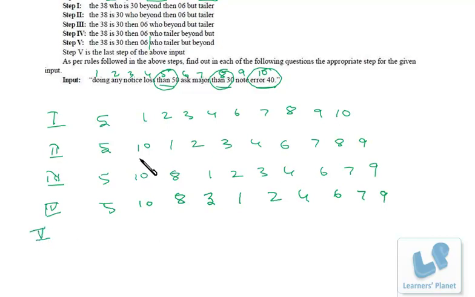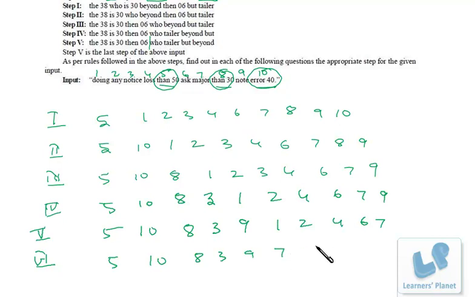Now fifth step, after notice it must be note, right? So 5 10 8 3, then 9, then 1 2 4 6 7. Now the sixth step, 5 10 8 3 9, then after that major will be there, that means 7, then 1 2 4 6.